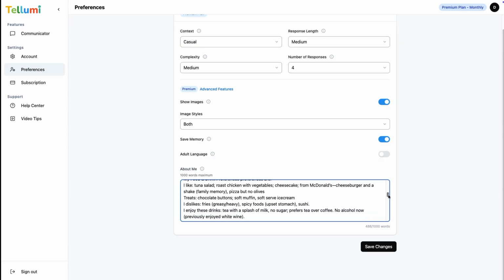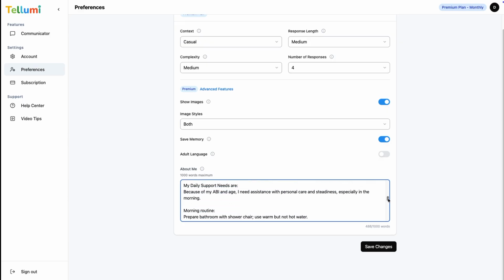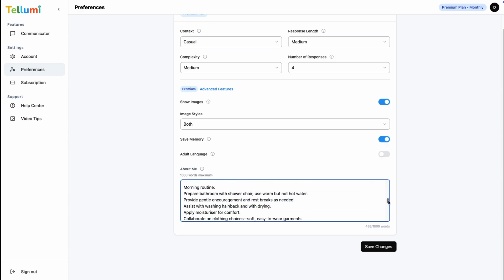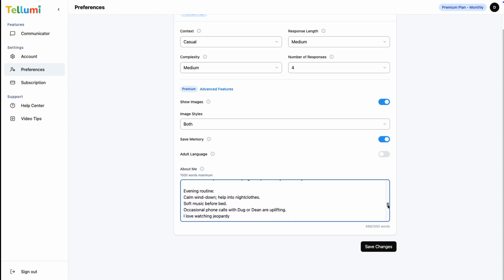This is the most important section to set up to ensure you get the best responses. Once set up, they can always be changed. Just make sure you save them. Then go to the communicator to say more with less.